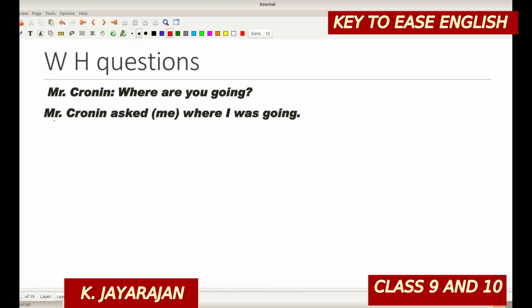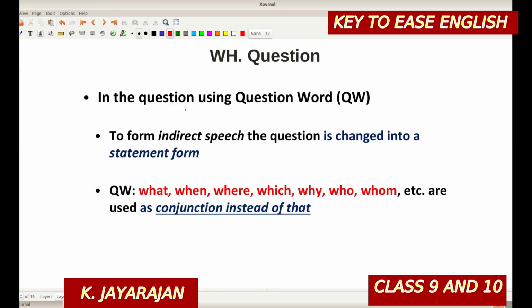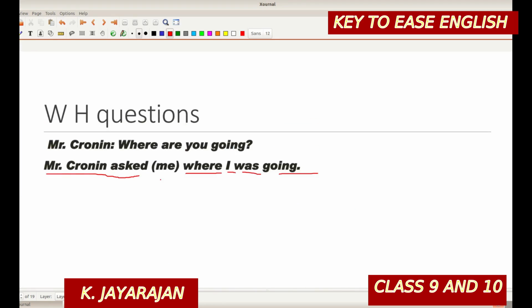Imagine. Then John will report that Mr. Cronin asked me where I was going. Where I was going. There are certain changes while reporting WH questions. In the question using the question word or WH words, to form indirect speech, the question is changed into a statement form. You can see here, it is in a statement form.